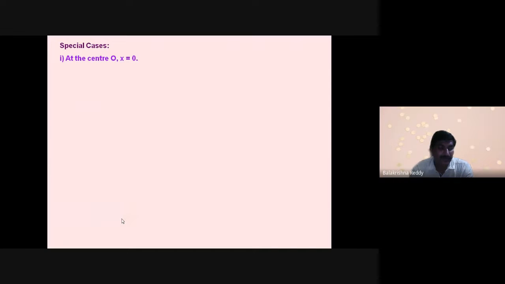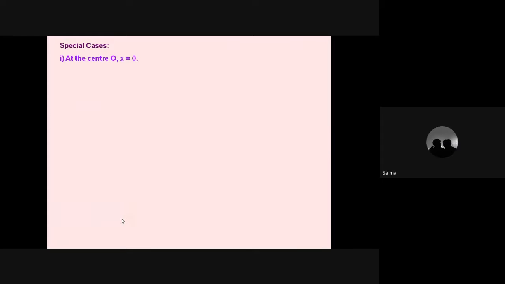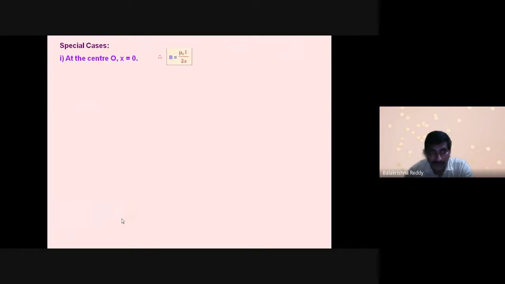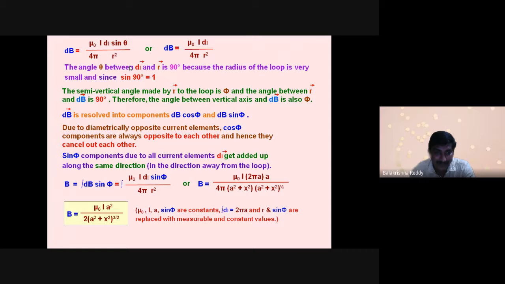For example, at x equal to 0, that means if you take a ring or a current carrying wire, instead of finding the field at this point, if you find it at the center only, that means x equal to 0, what is the magnetic field? The magnetic field is mu naught I by 2a. Why has it come? X became 0 in the previous equation. What is the previous equation? This is that.